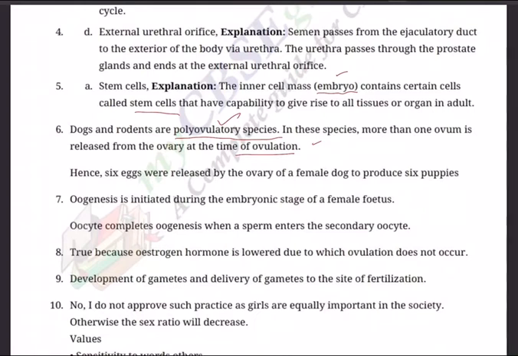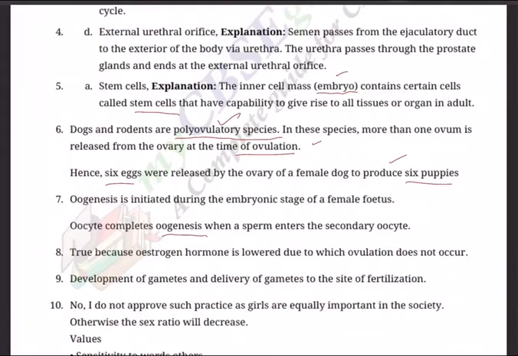Hence 6 eggs were released by the ovary of a female dog to produce 6 puppies. So, 6 eggs. Next, question 7. Oogenesis is initiated during the embryonic stage of a female fetus. Oocyte completes oogenesis, genesis means taking birth, when the sperm enters the secondary oocyte.